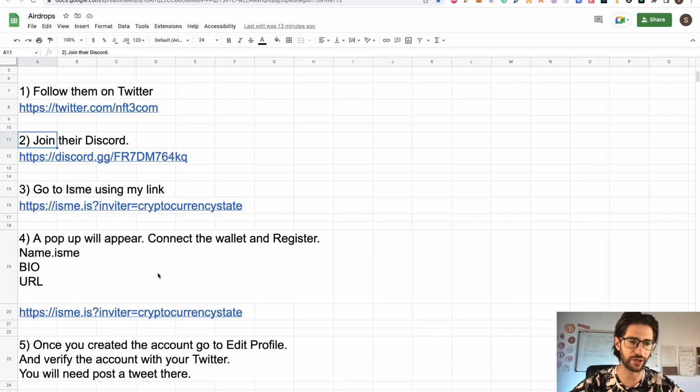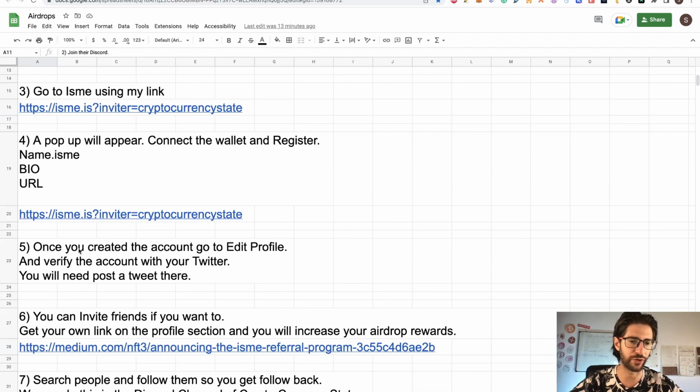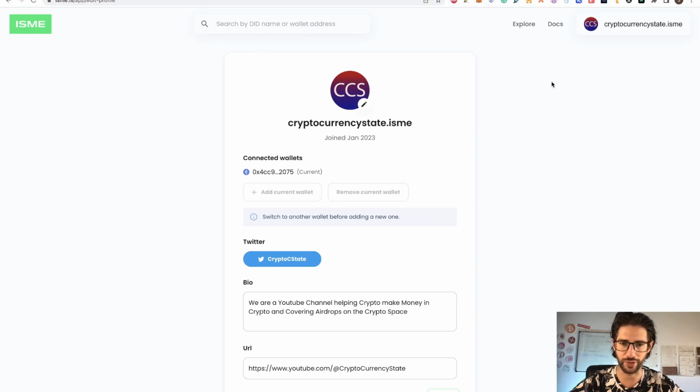So after you create the account, you already did step 3 and actually step 4 where you put your name, bio and URL. Now step 5: once you create the account, you go to edit profile and you need to verify the account with your Twitter. You will need to post a tweet there. Basically, when you go to edit your account, here you can see that I have my Twitter account already for this ID.